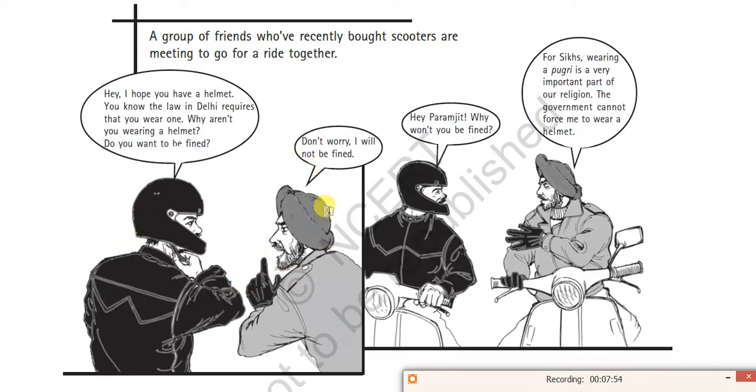The first person asks why you are not wearing a helmet, you will be fined. Then the second person explains that no, this is known as pagri, an important part of religion, so the government cannot force me to wear a helmet. That is called pagri.